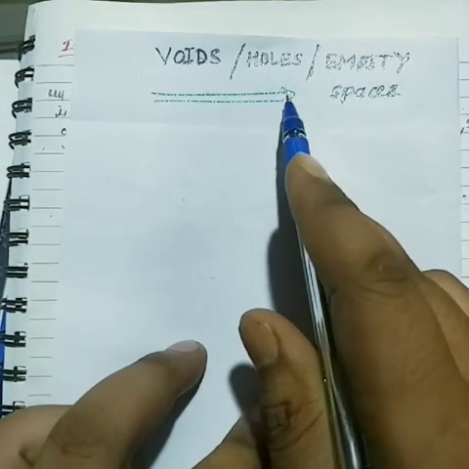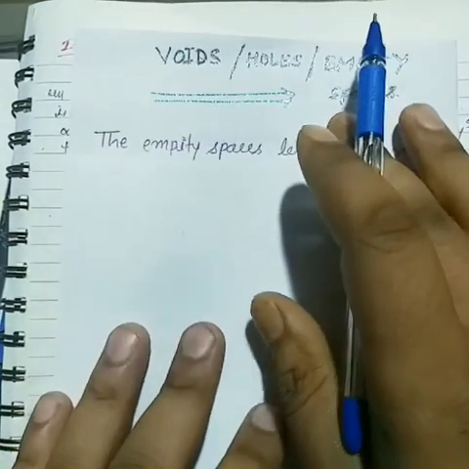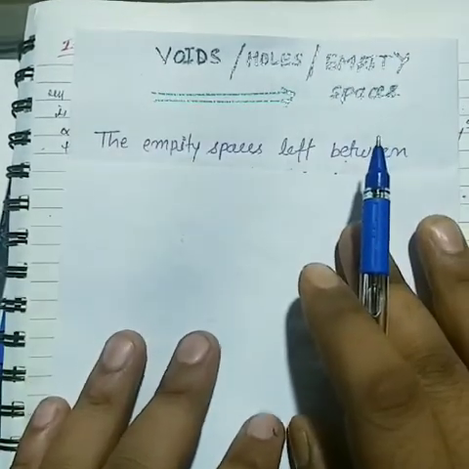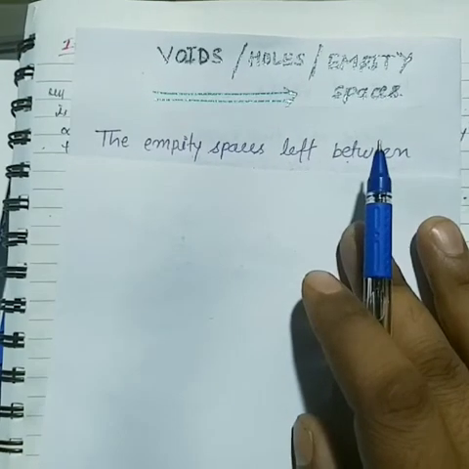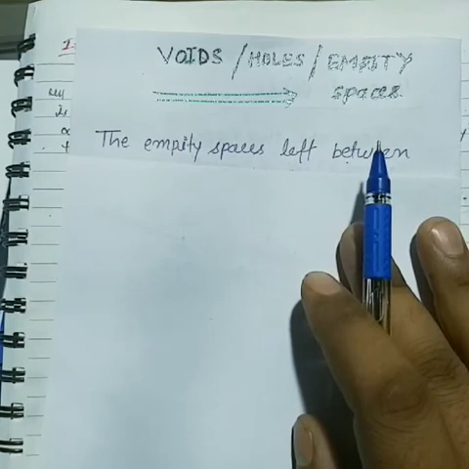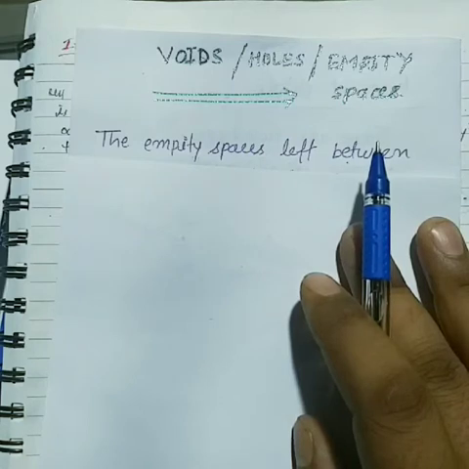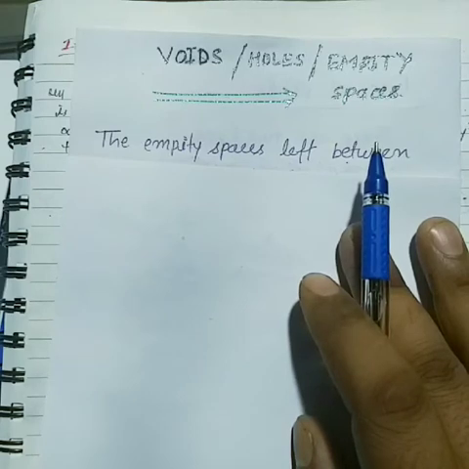Now voids are also known as holes, empty space or interstitial space. Before the definitions, I will talk about some basic introduction to voids. In the previous video I taught you packing efficiency. In the discussion about close packing of spheres in space, we have seen that even in the closest packed structure, when the spheres touch each other, certain space between the particles is left unoccupied. For example, in both HCP and CCP, 26% of the space is left unoccupied. On the basis of this introduction, we talk about the definitions.